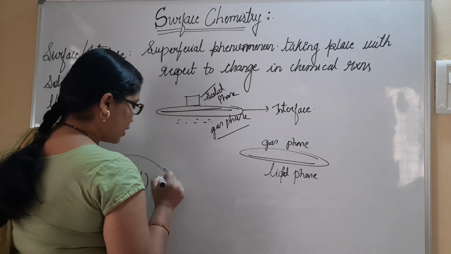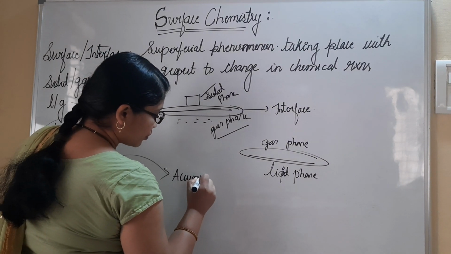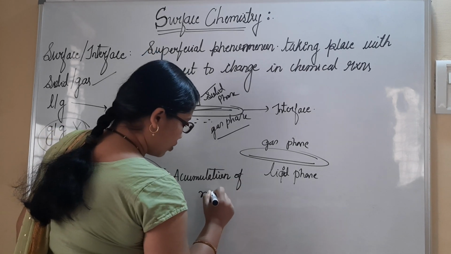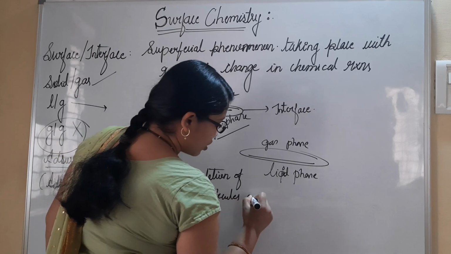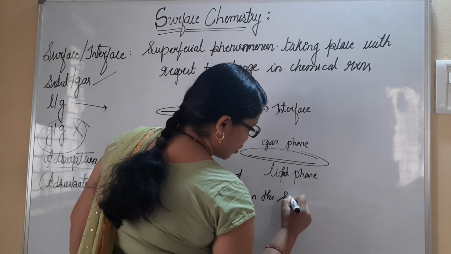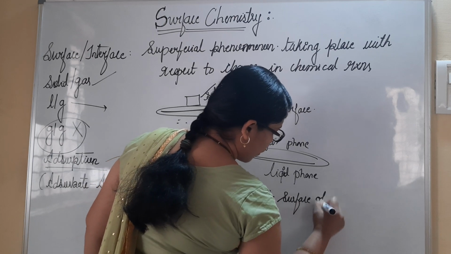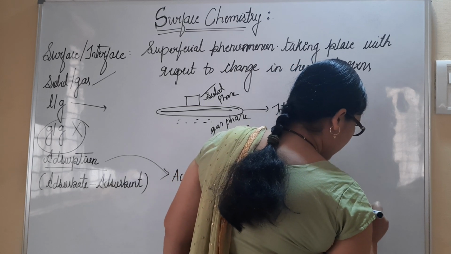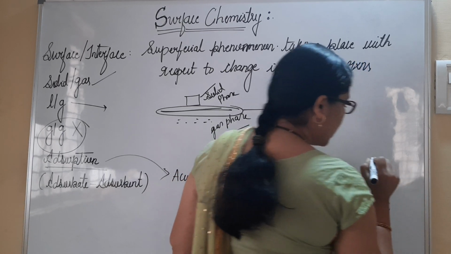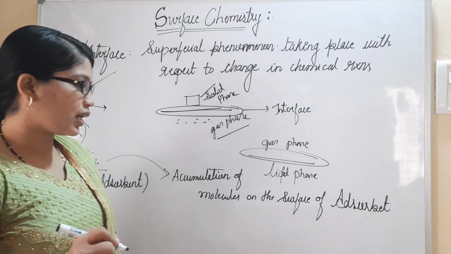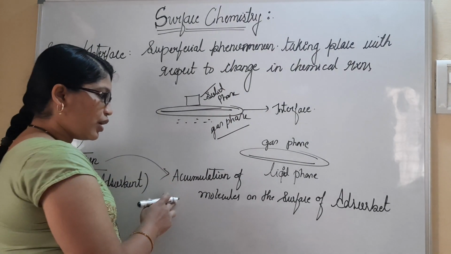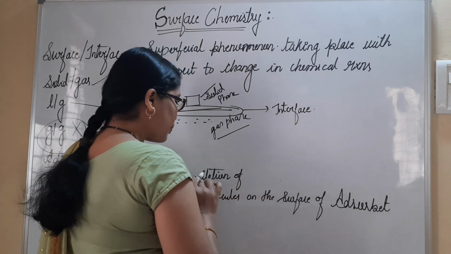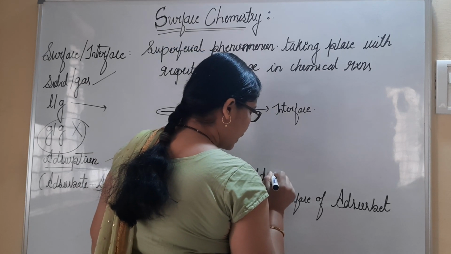So I could define here: accumulation of molecules on the surface of the adsorbent. The adsorbent is nothing but the board. The adsorbate we can also consider, that is the ink. Accumulation of adsorbate molecules, we can also write here. Just listen to me. Accumulation of adsorbate molecules.